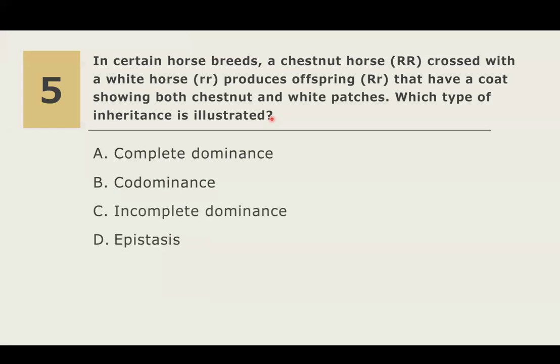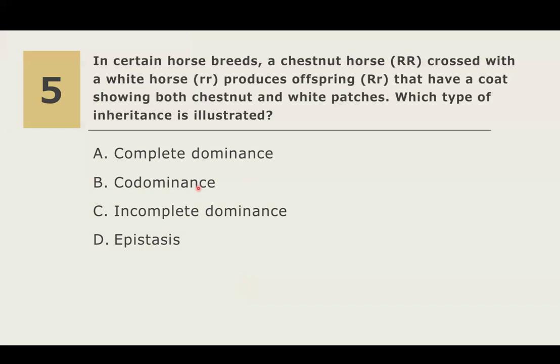I repeat the question. In certain horse breeds, a chestnut horse crossed with a white horse produces offspring that have a coat showing both chestnut and white patches. Which type of inheritance is illustrated? A, complete dominance; B, codominance; C, incomplete dominance; or D, epistasis. And the correct answer here is B, codominance.